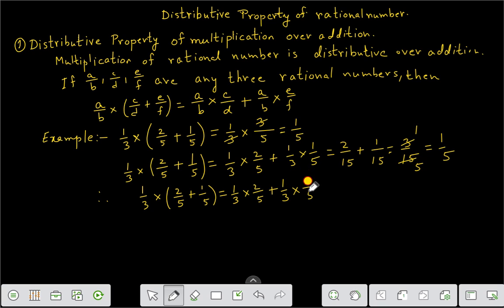And these are equal. Therefore you can say that multiplication is distributive over addition.